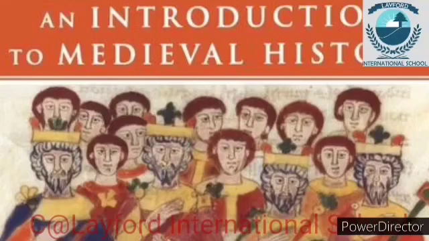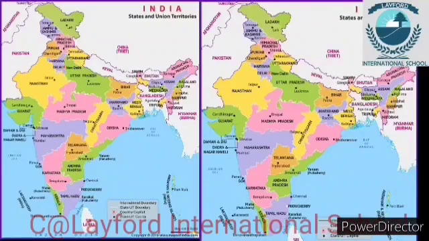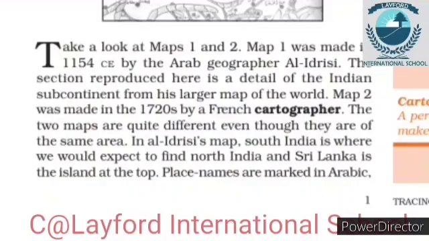So viewers, on the first page of the lesson you can see a map, which is an Indian map. Maybe you are all thinking this is an Indian map, but yes, it's an Indian map. It's difficult to identify because it's not in the proper form. First of all, the map is in the opposite direction compared to the current map, and second, this is a completely strange map, right?